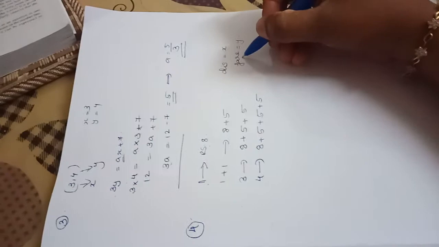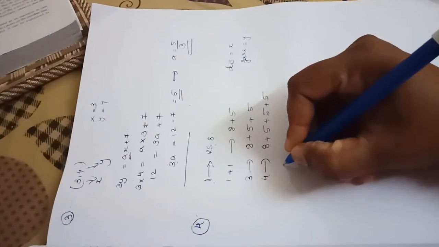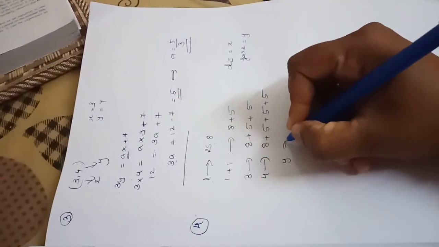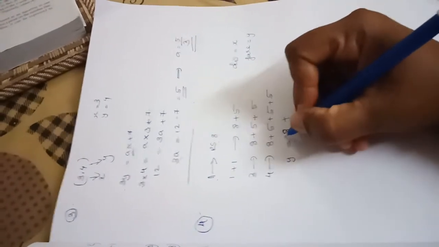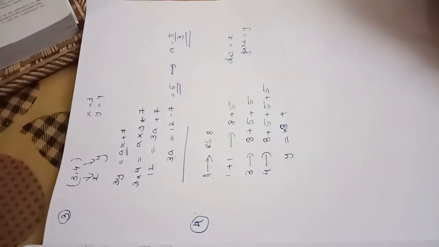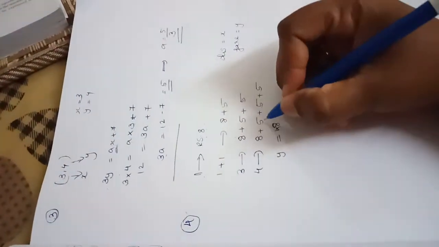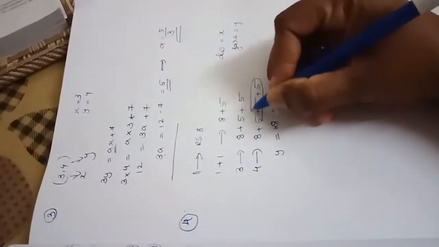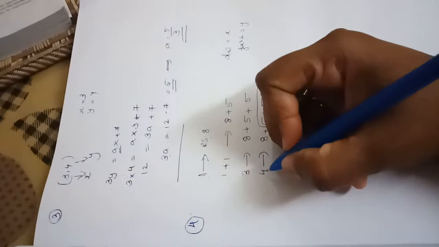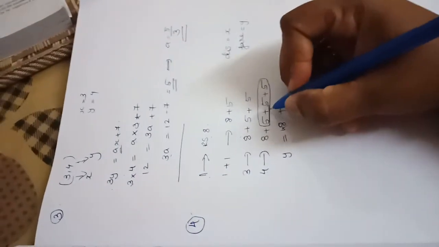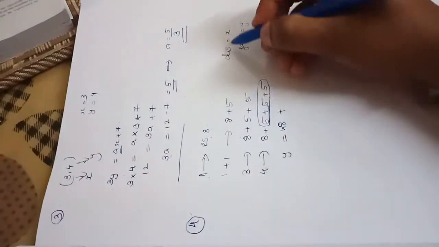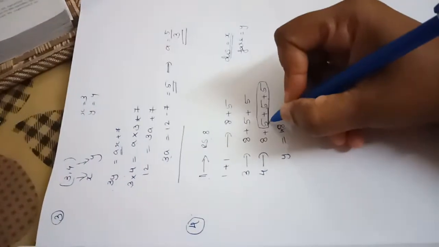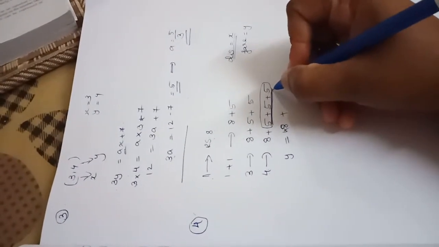So how can we calculate the total fare? Y is equal to the first kilometer cost, that is 1 into 8, plus we have to add the 5s. If the total is 4, then we have to add x minus 1, that is 4 minus 1. Total distance is x, so here we are adding three 5s.